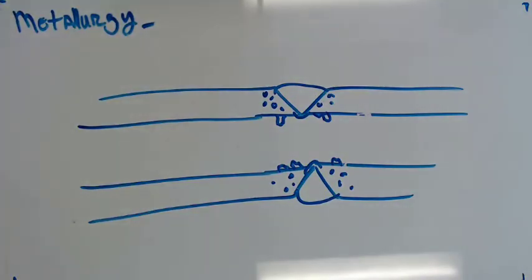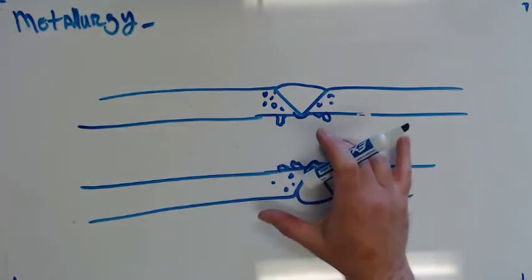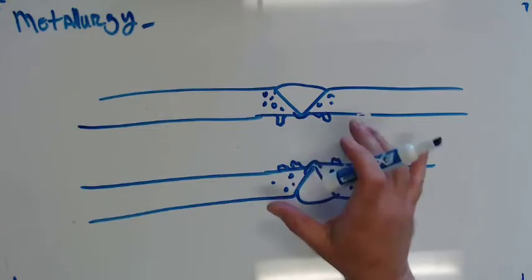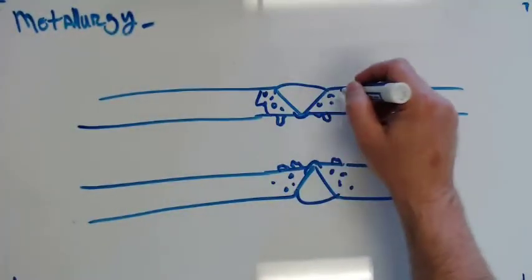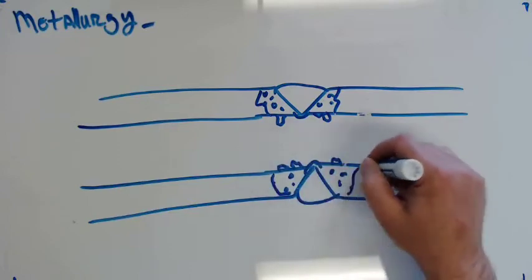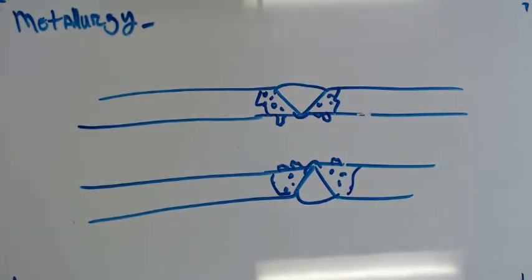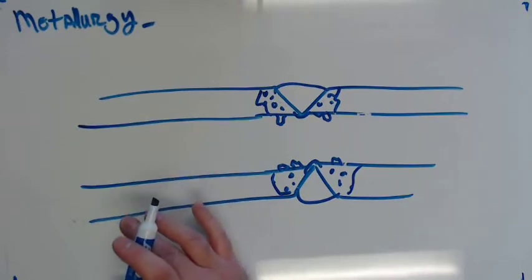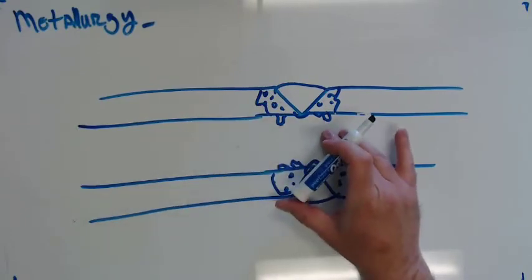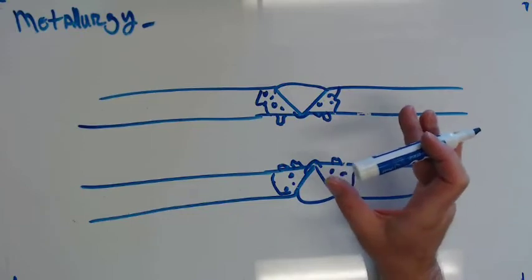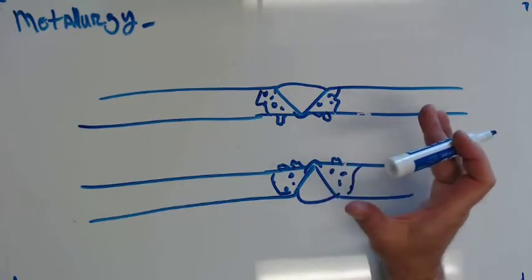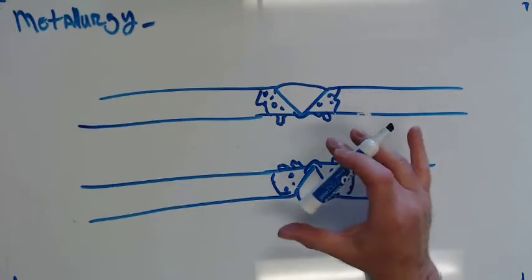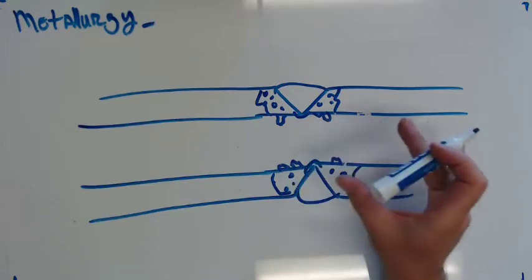The real problem is this area right here that the chromium was pulled out of, it's no longer stainless. It has less corrosion resistance than all of the surrounding material. So in service, this is what's going to fail. And they look like weld failures. They're really not. Well, they're failures of the welder not controlling heat. They are material failures due to improper treatment. We can't keep stainless above 800 degrees for very long at all.